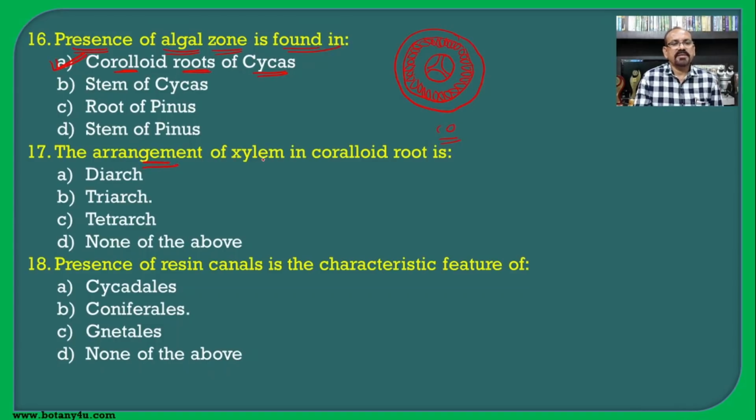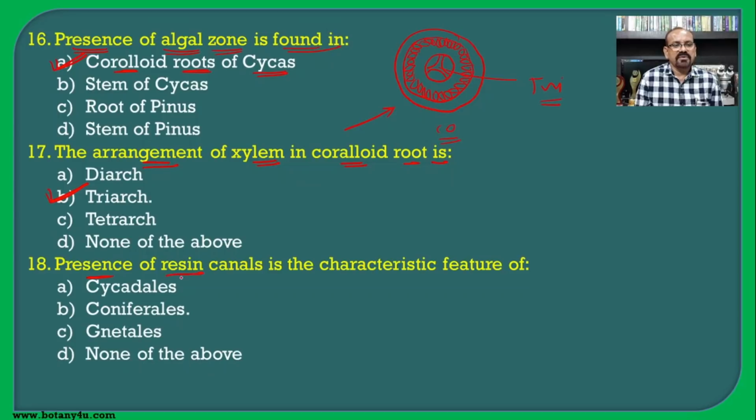The arrangement of xylem in coralloid root is, again we can see this diagram, a triarch type of xylem, because there are three different arches in the radial vascular bundle, and hence triarch is the correct option.